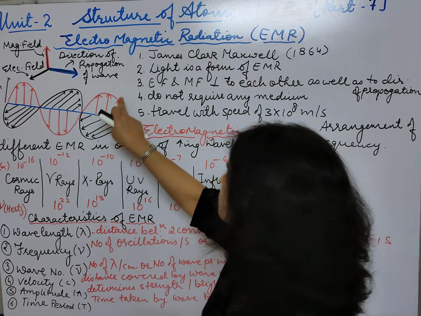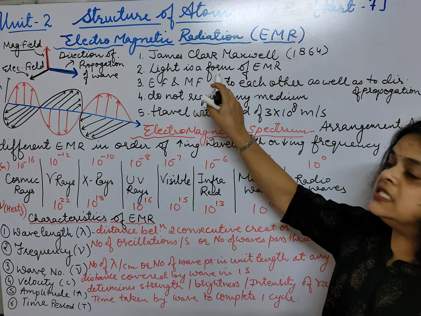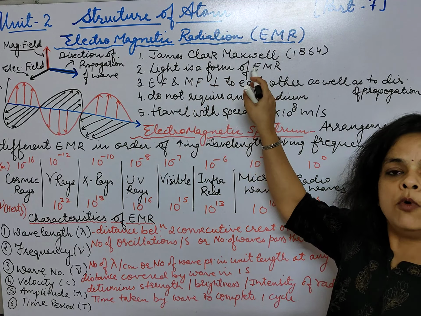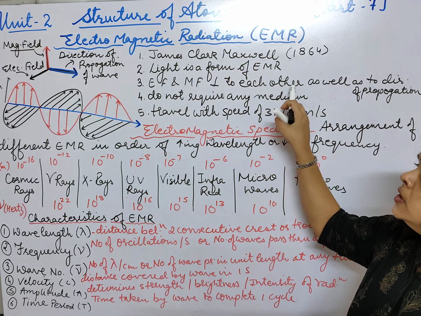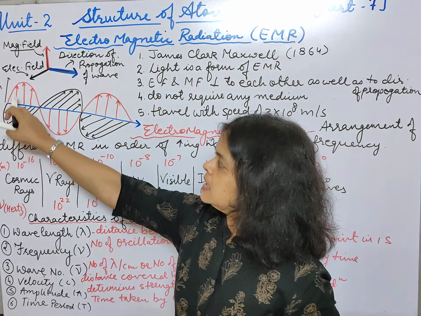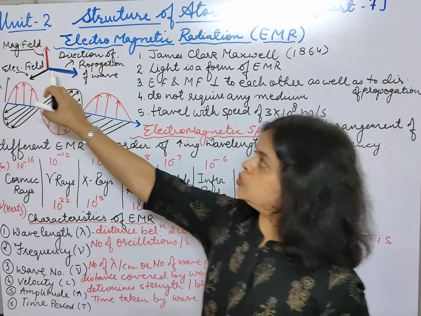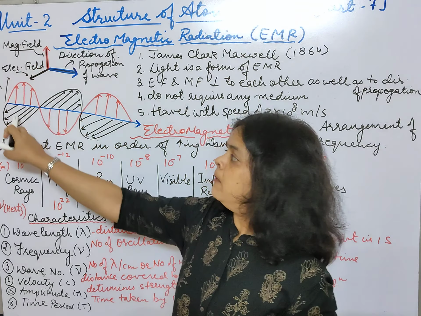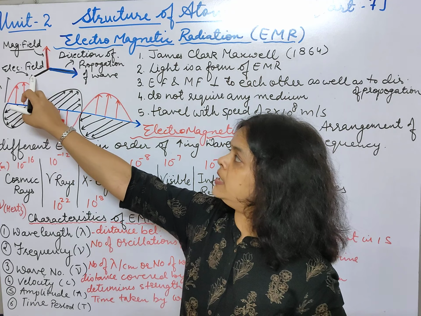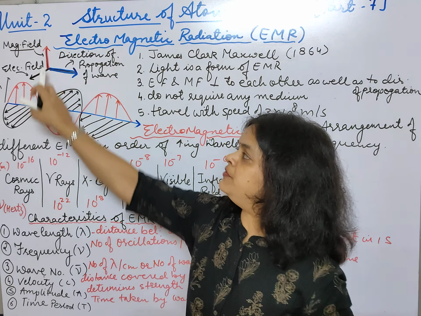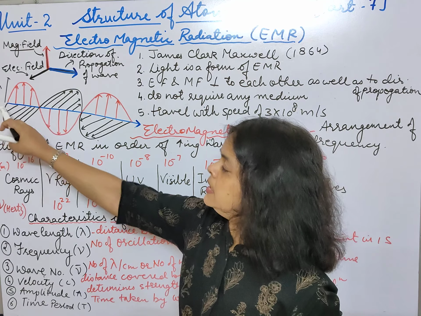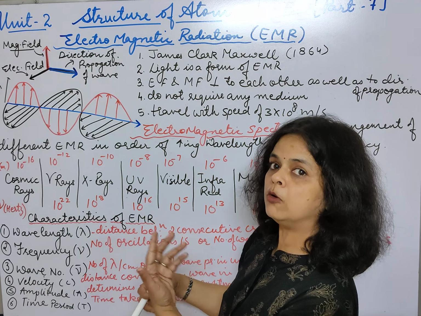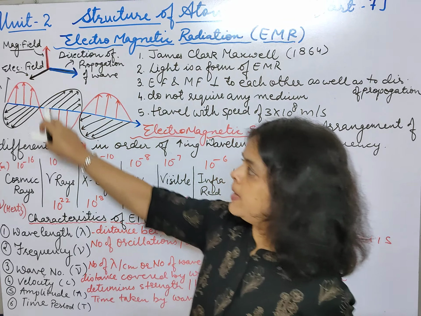Now what more did he say? Light is a form of electromagnetic radiation. The electric field and magnetic field are perpendicular to each other. You can see that the red color is used to show the magnetic field, the black color is used to show the electric field, and both of them are perpendicular to each other. You can think that this electric field is coming out of the board, and this is perpendicular.